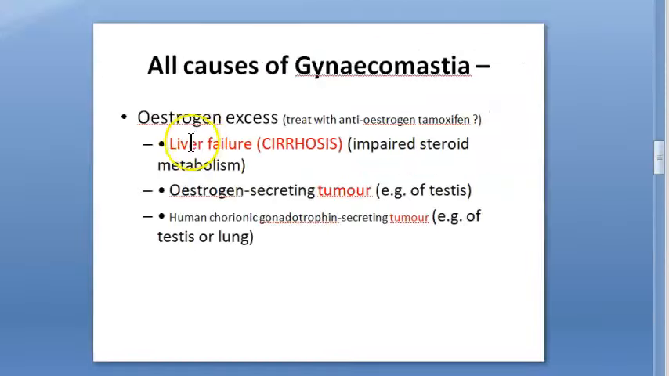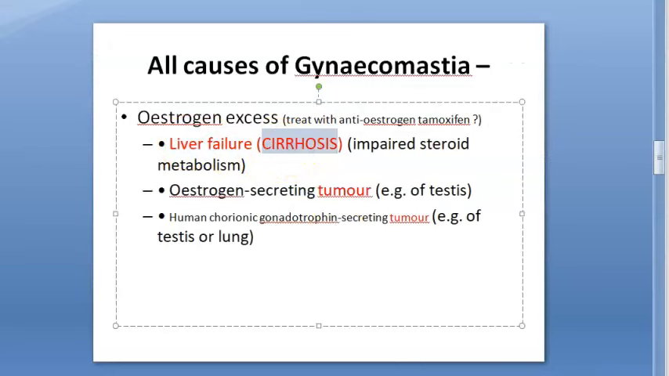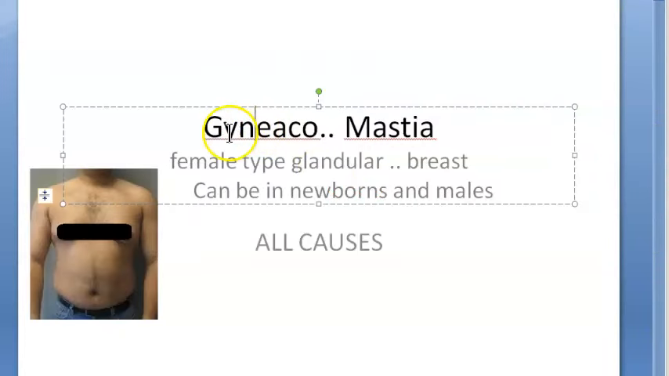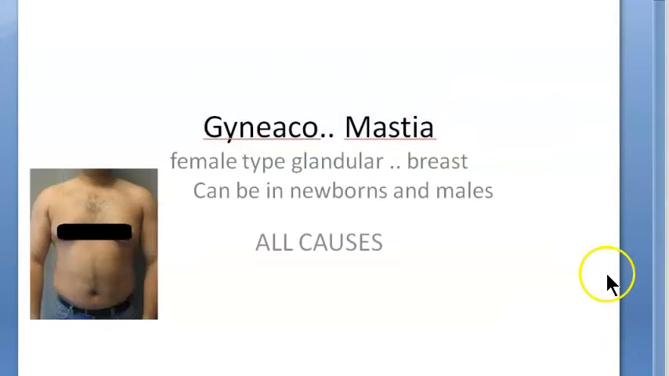Then when we talked about liver failure, the cirrhosis of liver, hepatic cirrhosis, all that can be because of alcohol or whatever cause can be there, right? So all that you can mention here, alcohol, etc. So for gynecomastia, just focus on those 2 points more, okay? So that was about gynecomastia.